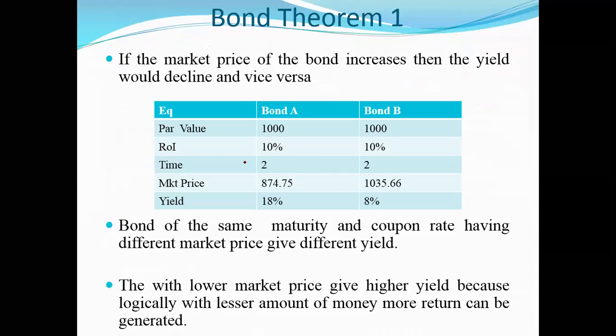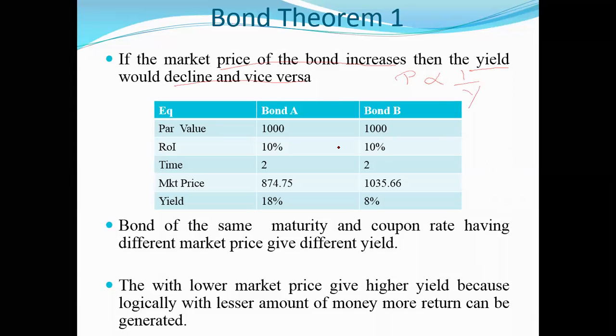So this is called bond theorem 1. Please read through this theorem and then you will be able to understand what I'm trying to tell you. And when I'm giving you this theorem, please don't believe me, work it out, using this formula of price, and you'll get the answer. What does theorem 1 say? It says if the market price of the bond increases, then the yield would decline, and vice versa. In other words, price is inversely proportional to yield, and he is demonstrating this theorem with an example.